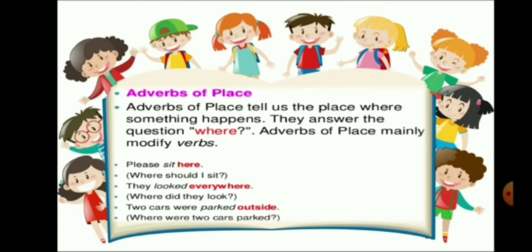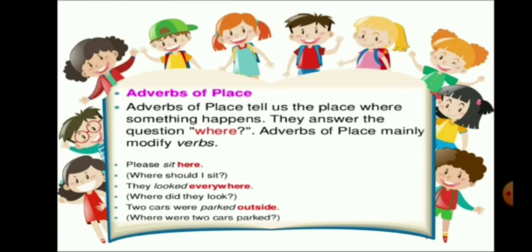Adverbs of place mainly modify verbs. Let us see the examples. Please sit here. Where should I sit? The answer is here. So here is an adverb of place. It modifies the verb sit. They look everywhere. Where did they look? Everywhere. So everywhere is an adverb of place because it indicates place. It shows us the place where a thing is happening.